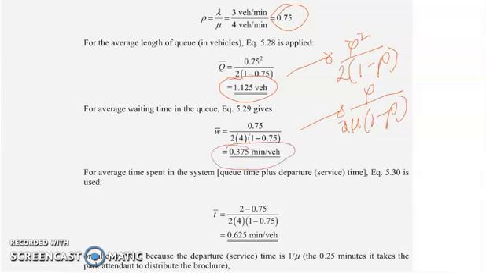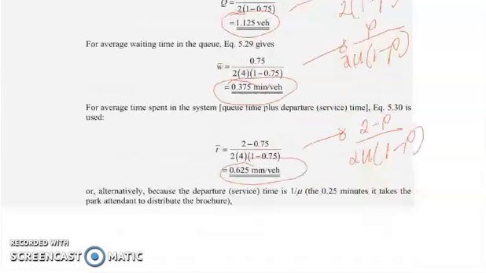The last one, of course, is our average time spent in the system. That is the queue time plus departure time, so that is t bar. The formula for this is (2 minus rho) all over 2 mu multiplied by (1 minus rho). We simply substitute the values for rho and mu, and we get a value of 0.625. Alternatively, because the departure time is 1 over mu, we get 0.25 minutes it takes the park attendant to distribute the brochure.